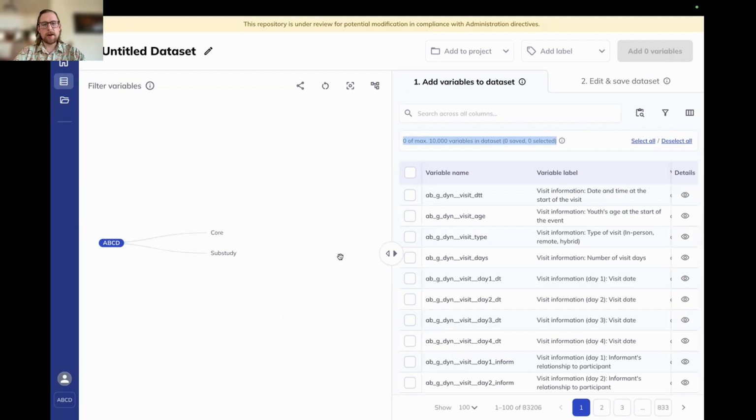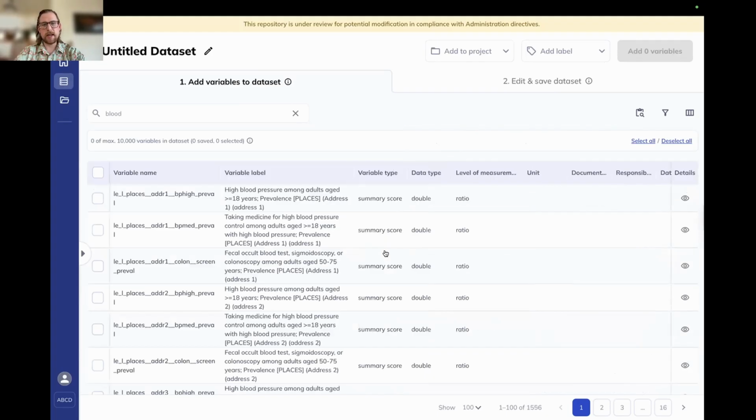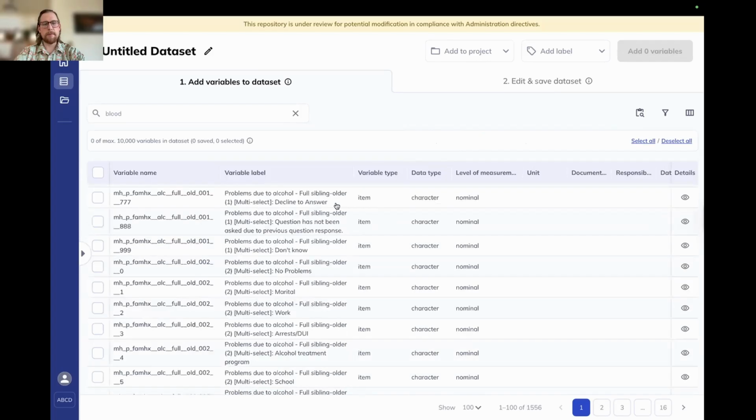Let's go ahead and create our data set though. To create our data set, let's first identify a survey that we want to grab the variables for. Let's say we want to find the variables for all of our blood biospecimens. I'm going to type blood into our search bar. You can see that we have some variables from our linked external data that have the word blood in them.